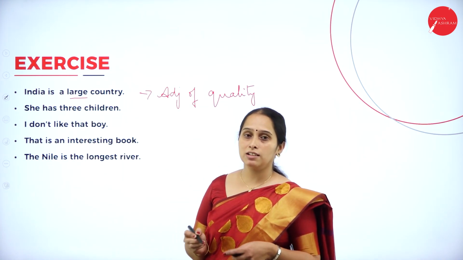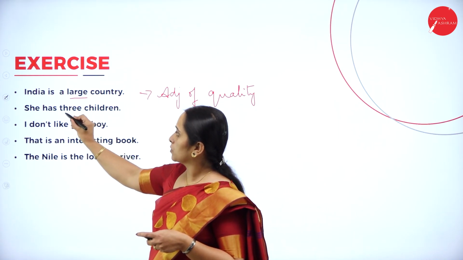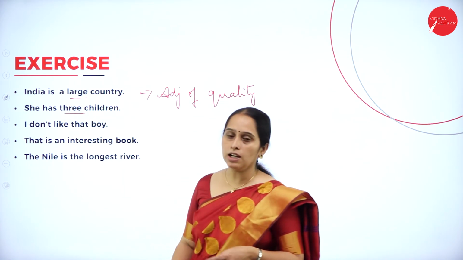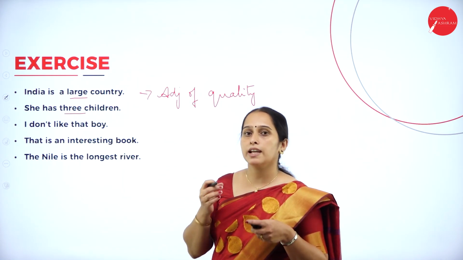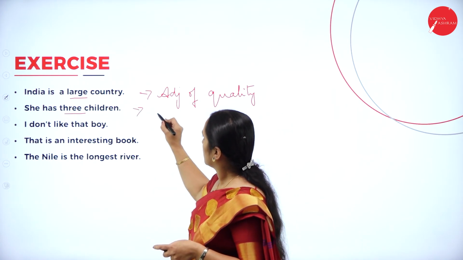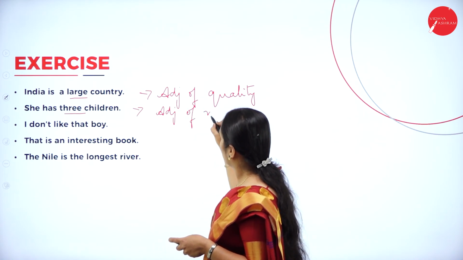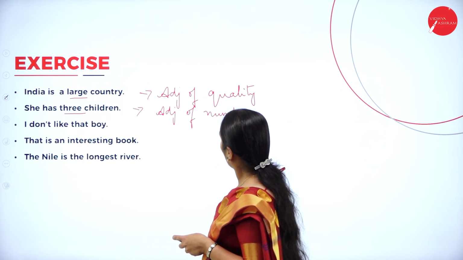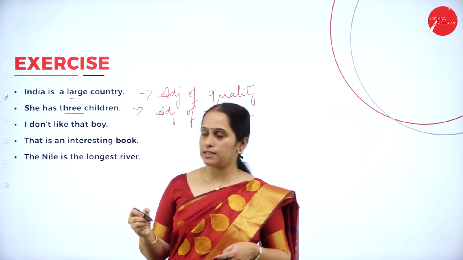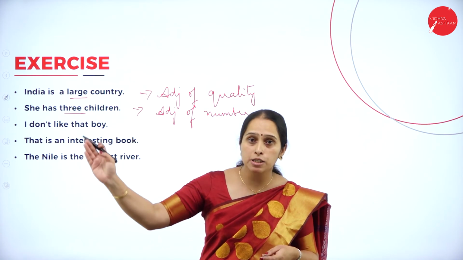How many children does she have? She has 3 children. So 3 is the adjective here and it is giving us the exact number. So it is adjective of number or numeral adjective.